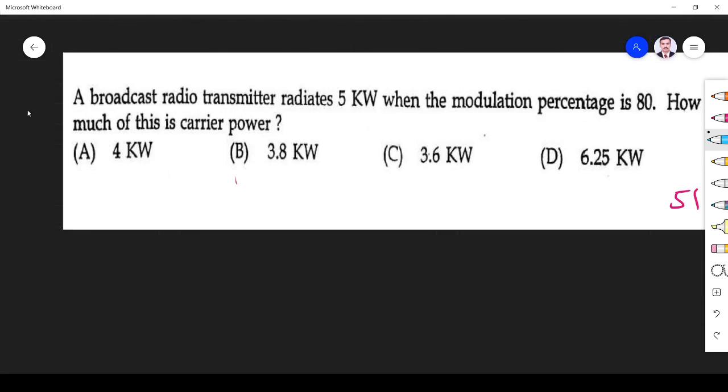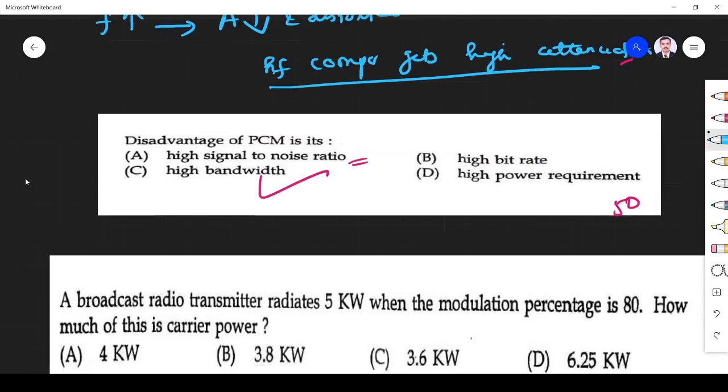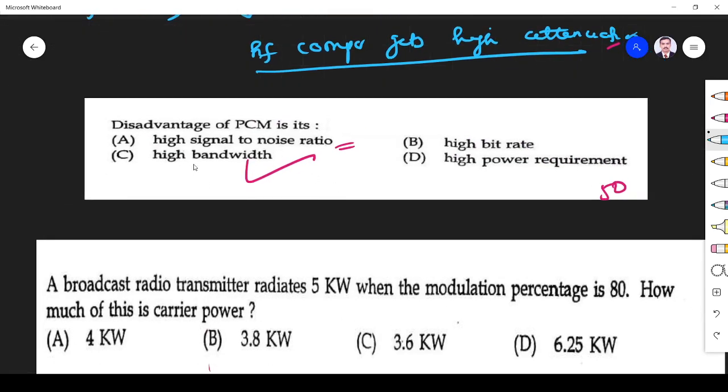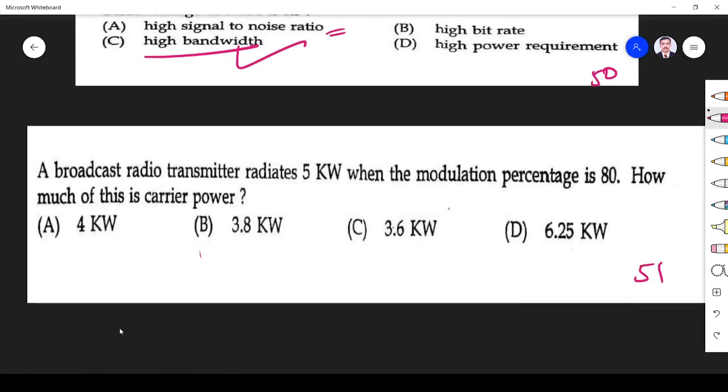Next, the disadvantage of PCM is well known, a direct question: high bandwidth. So PCM has high bandwidth, that is the main disadvantage.